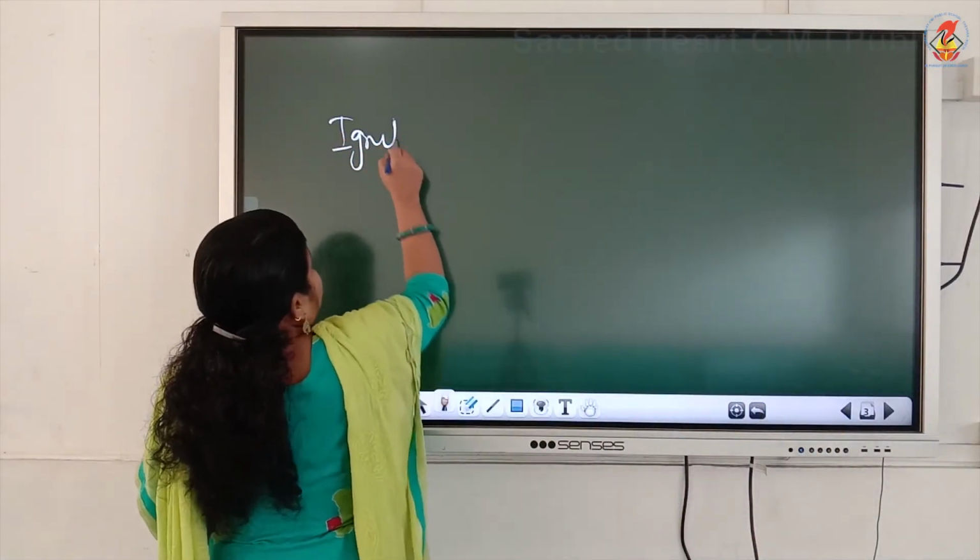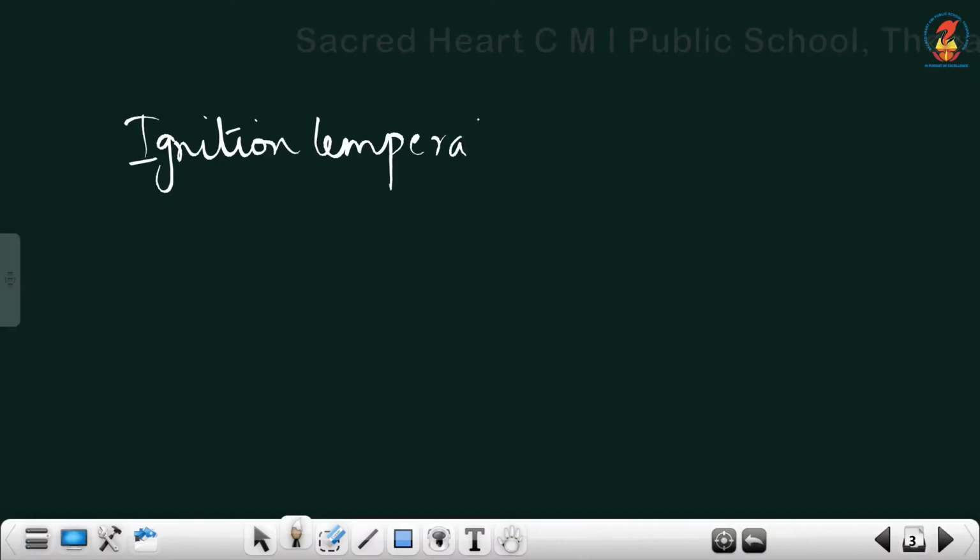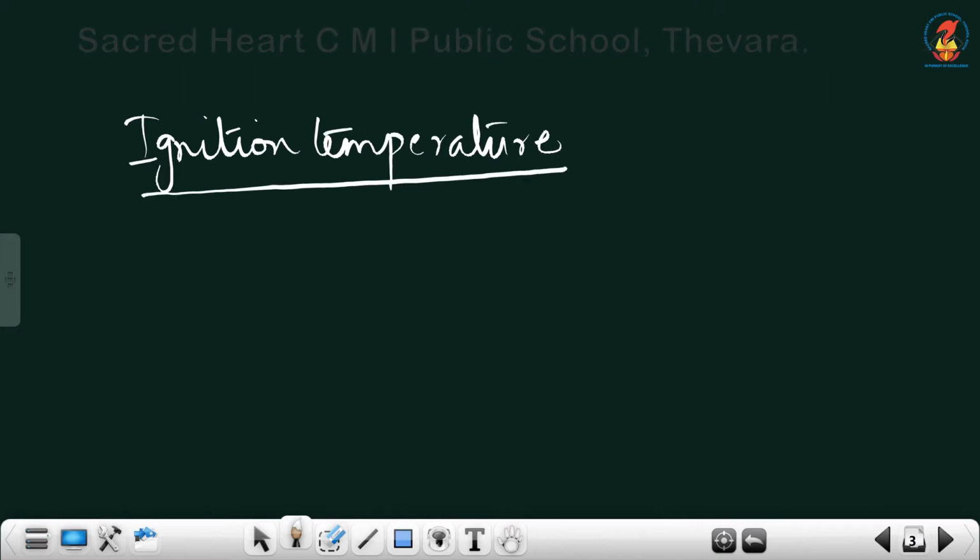So we have to see what is ignition temperature. What is ignition temperature? Before that, let me ask you a few questions.